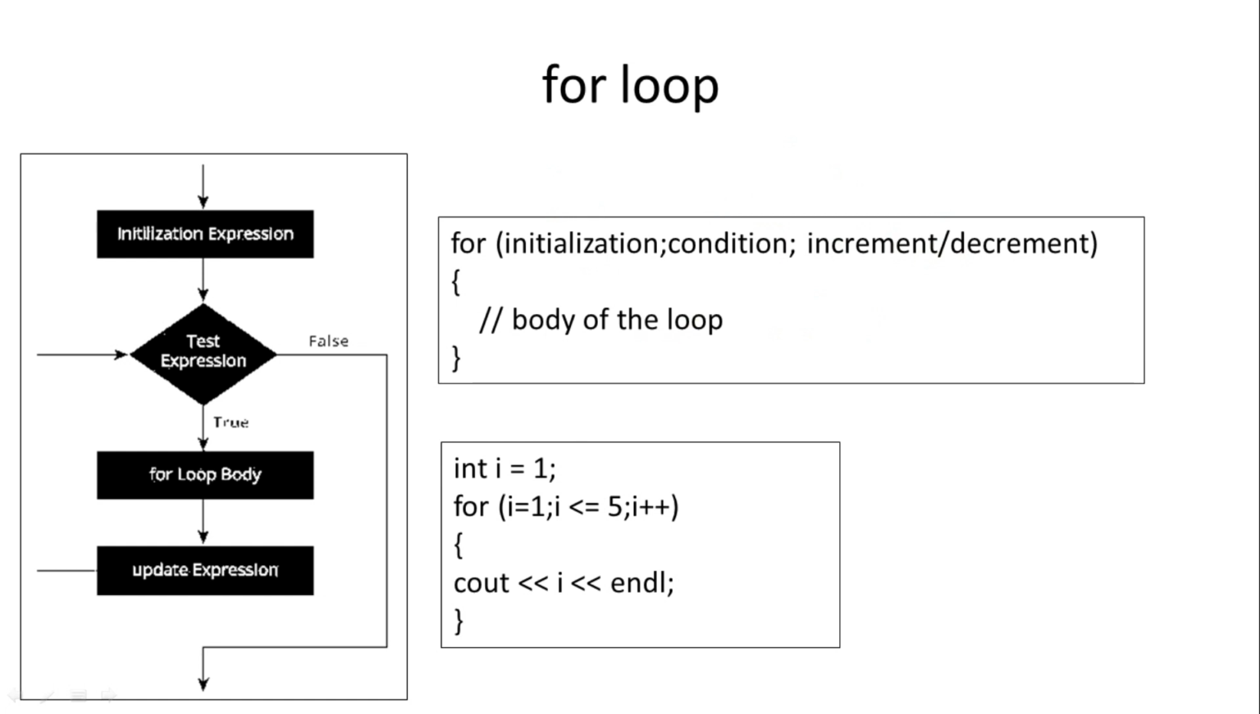So in short, first initialize the counter, then check the condition. If the condition is true, then execute the loop and then increment. After increment, again check the condition, execute the loop, then increment. So this will be repeated till this condition is true. So one example is given.